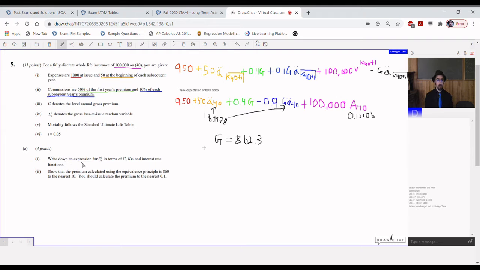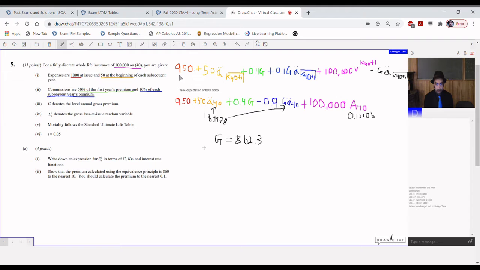First, write down an expression for L sub 0 super G in terms of G, K40, that is the number of whole years that this 40-year-old will survive. K for Kurtate. I know we don't spell it that way, but that's how we write it down. And interest rate functions. So, expenses, you could view this as $50 at the beginning of each year plus an additional $950 at issue.